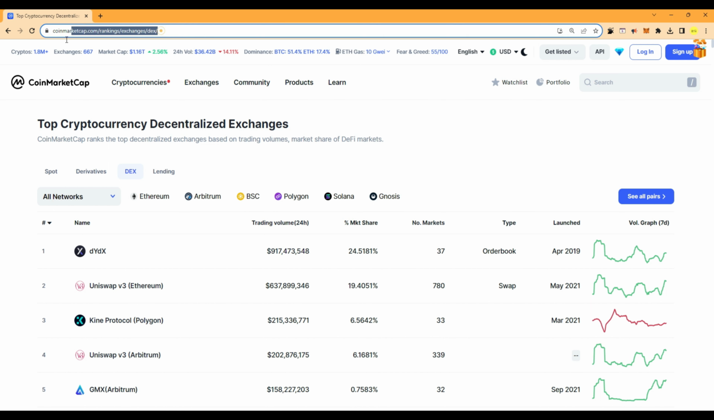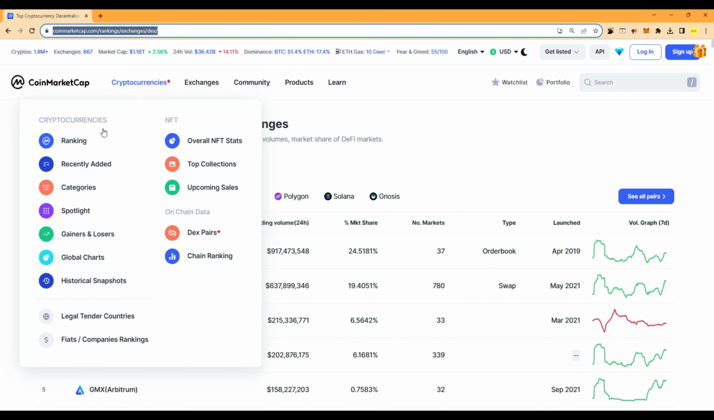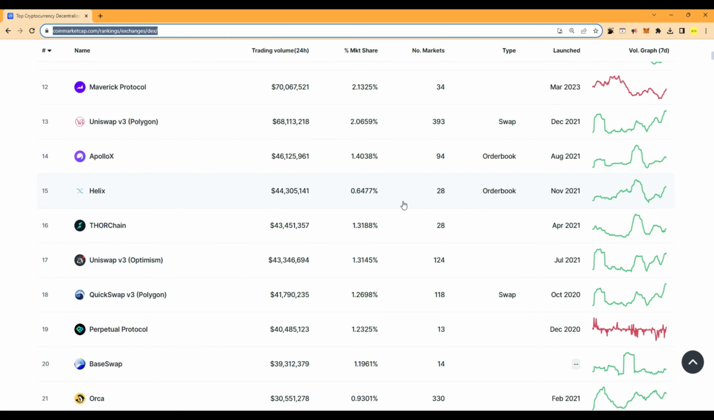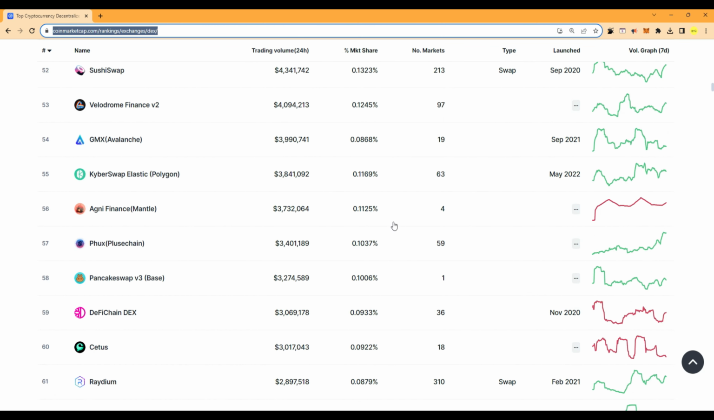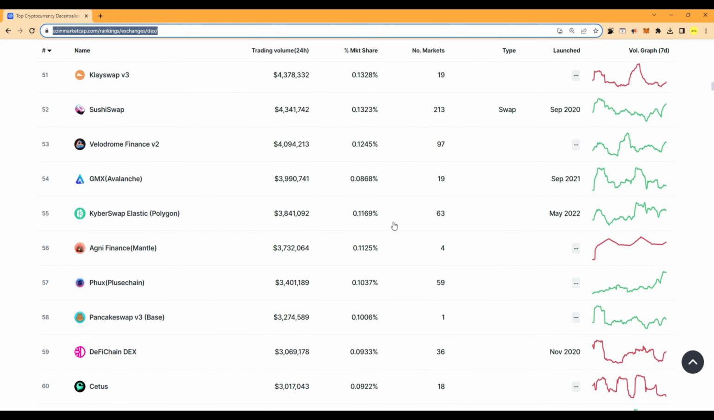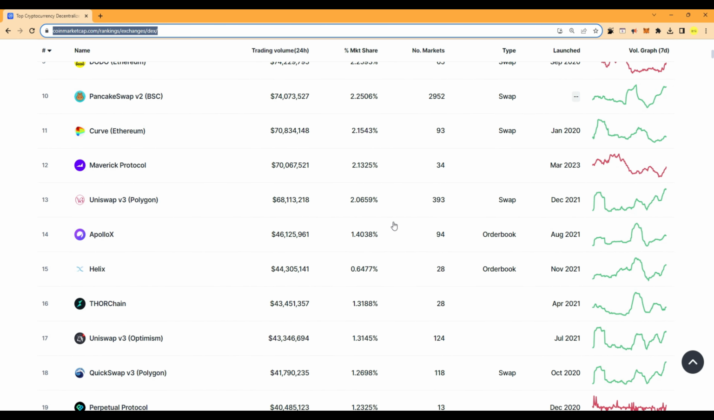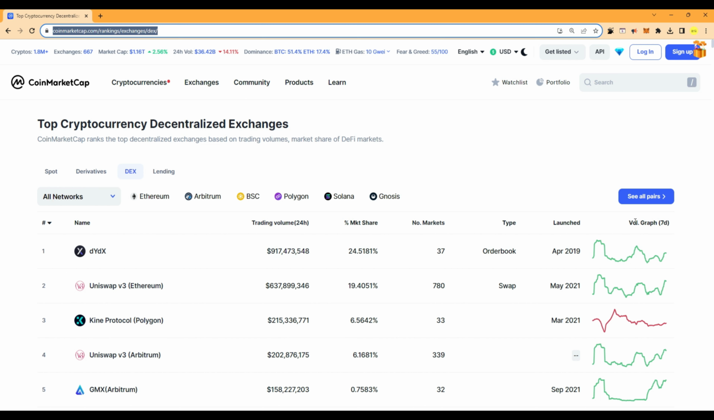If you want to learn about these different decentralized exchanges and platforms in more depth, I will share the link of CoinMarketCap, or you can simply search on Google for CoinMarketCap decentralized exchanges, and you will find a list of all the decentralized exchanges. There are so many of them right now. You can see the volume that they have, the number of markets, and I'm not a trader, trust me, so I'm not very sure about all these different column values. If you are a trader, you have to check it out.